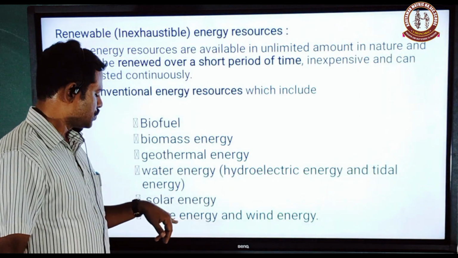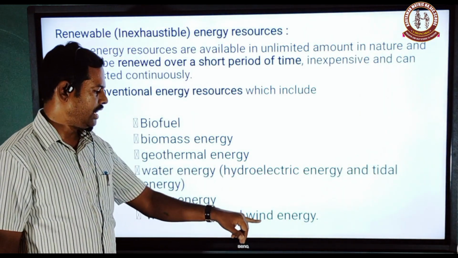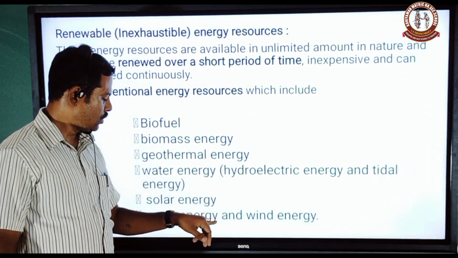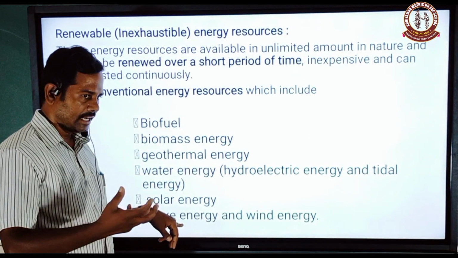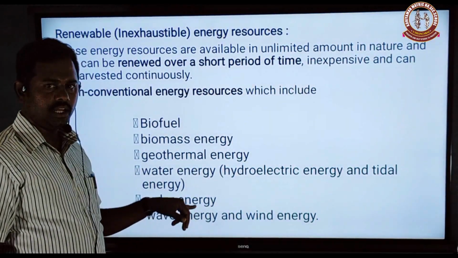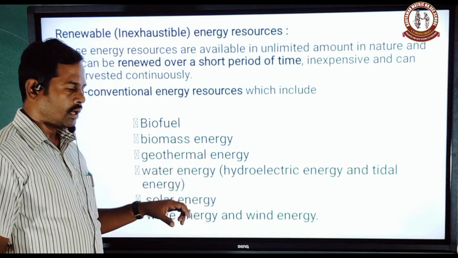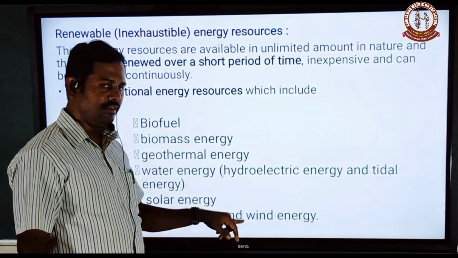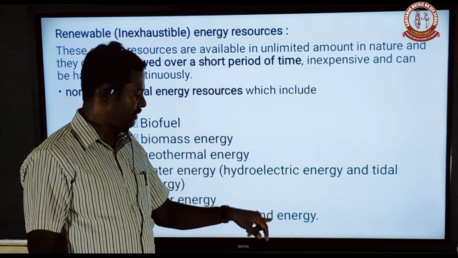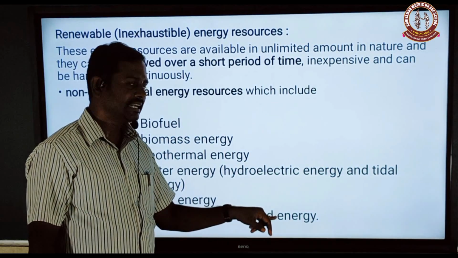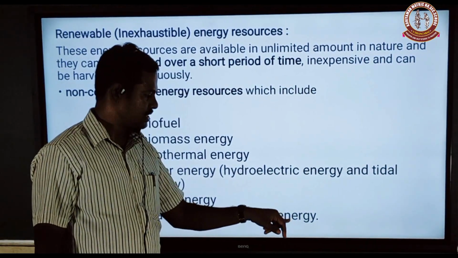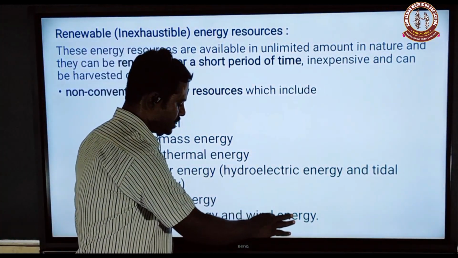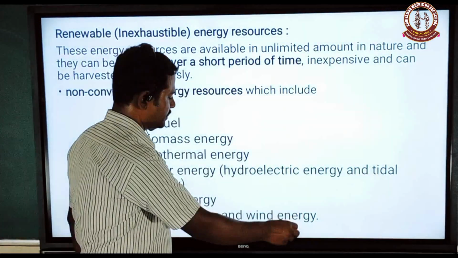Next, wave energy and wind energy. Wave energy applies photovoltaic cells on the surface of the ocean to get electricity. Wave energy is very useful in marine regions. And wind energy is one type of solar energy. With wind turbines, kinetic energy is converted into thermal energy.